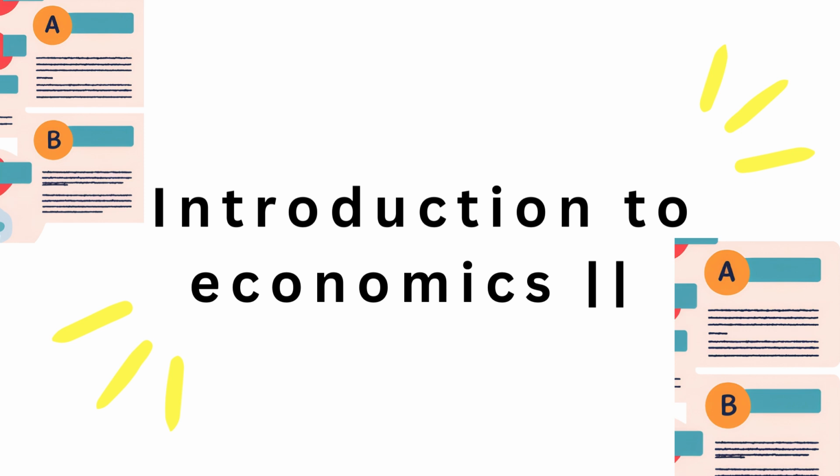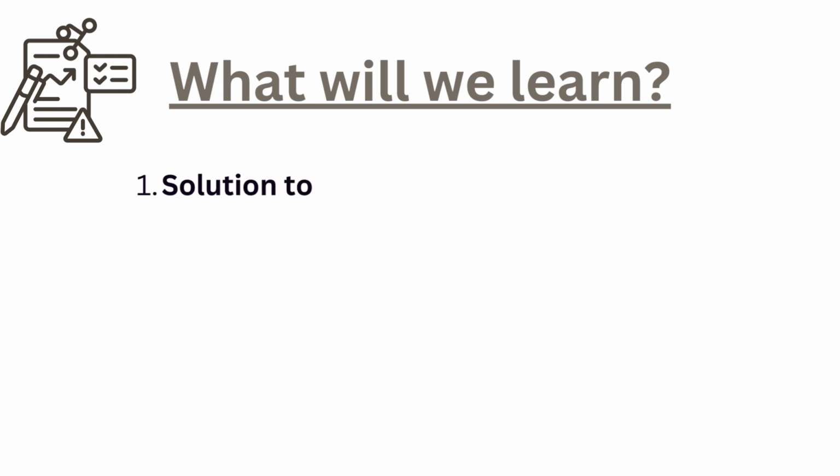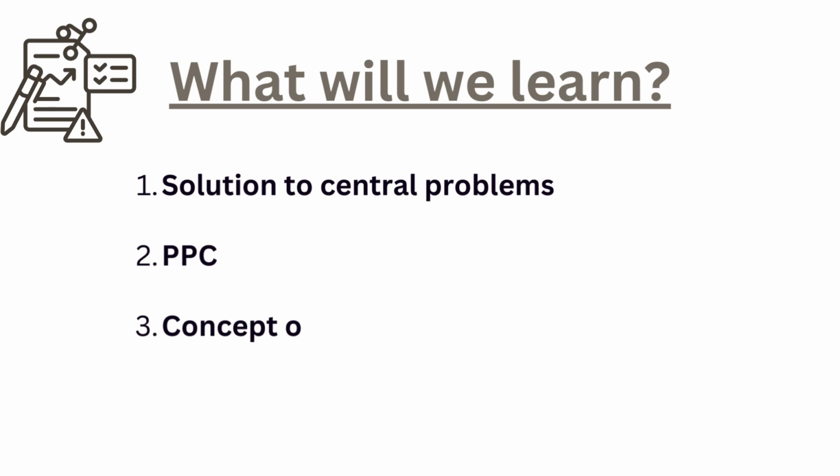This video is the continuation of the first chapter, Introduction to Economics. So, if you have not seen that video, I request you to see it so that you can better understand this video. So let's see what we will learn in this video. Number 1, solution to central problems. Number 2, PPC, that is production possibility curve. Number 3, concept of opportunity cost.